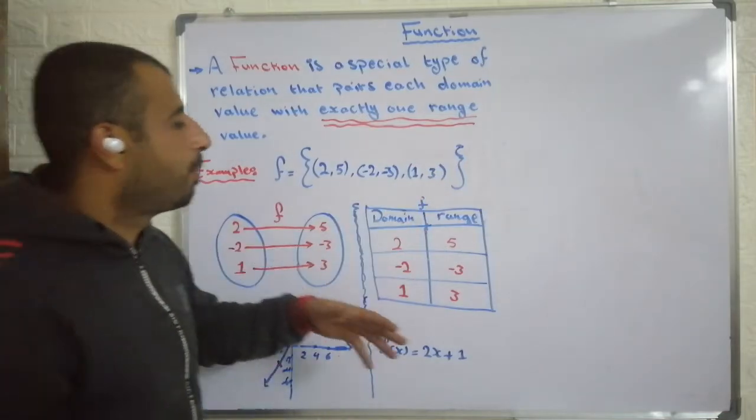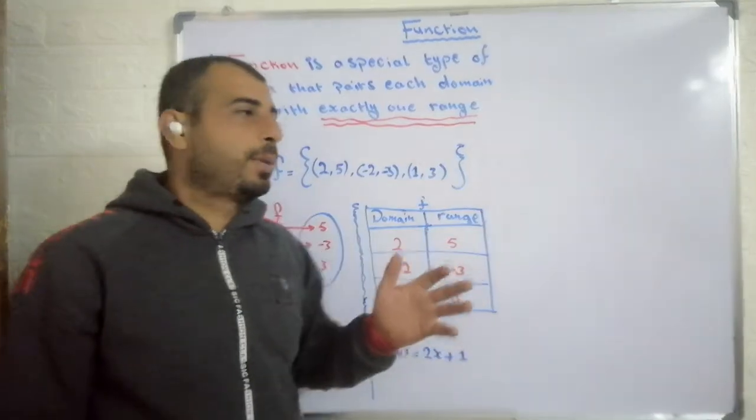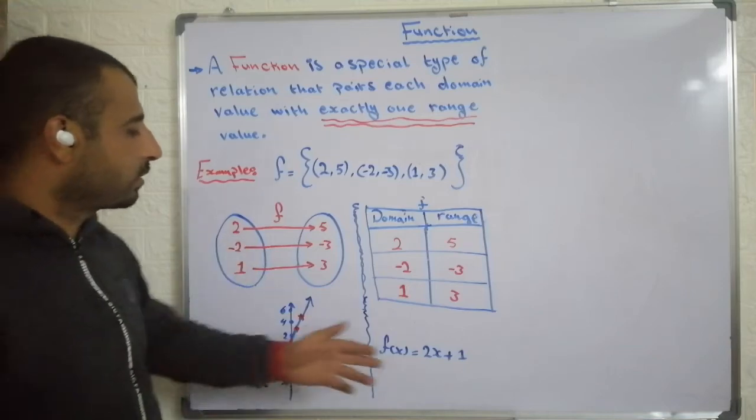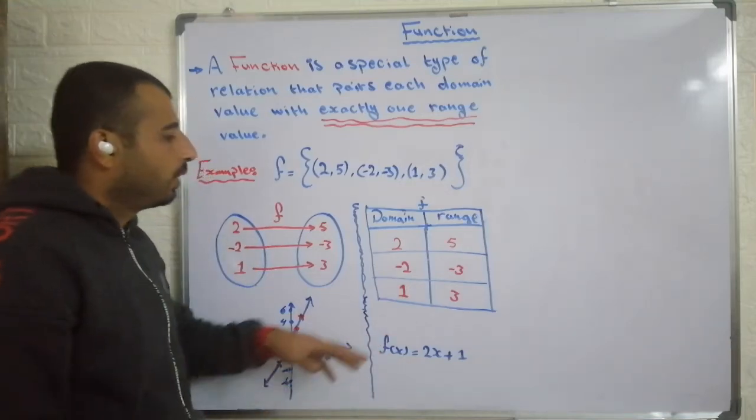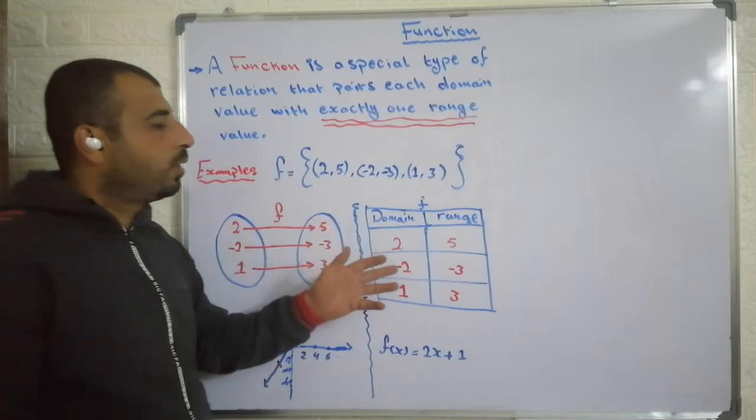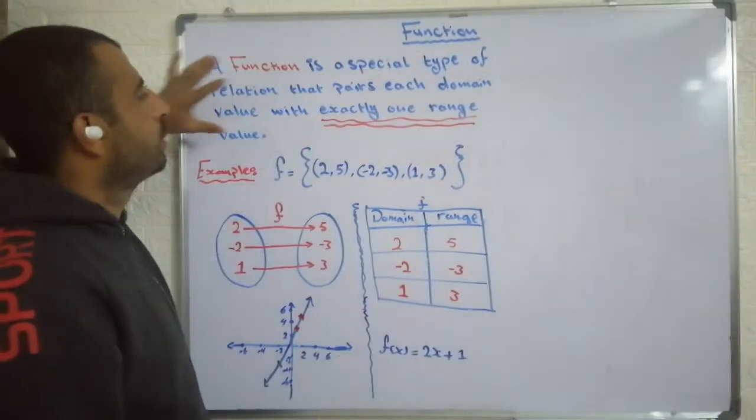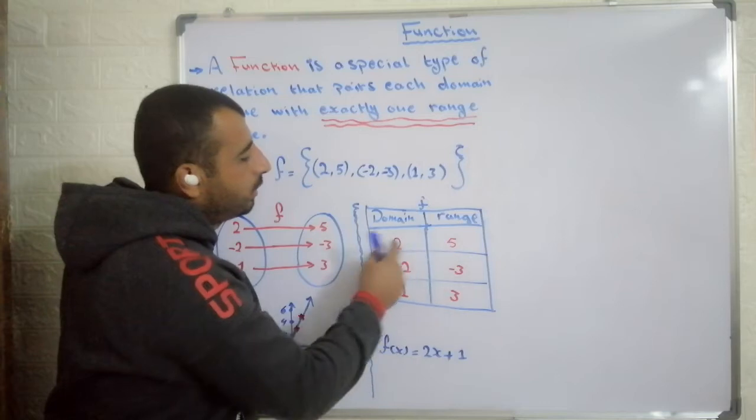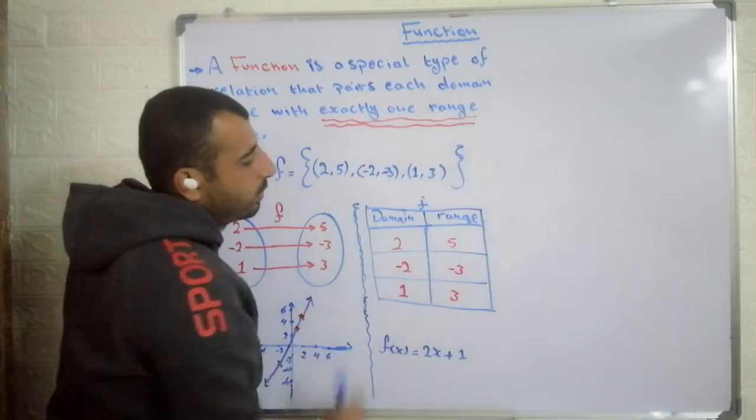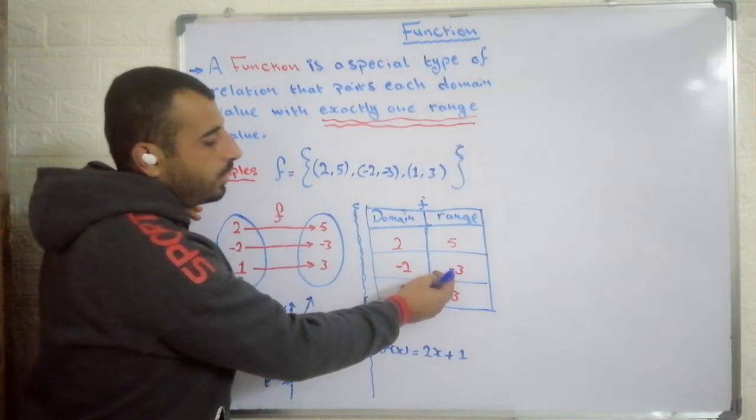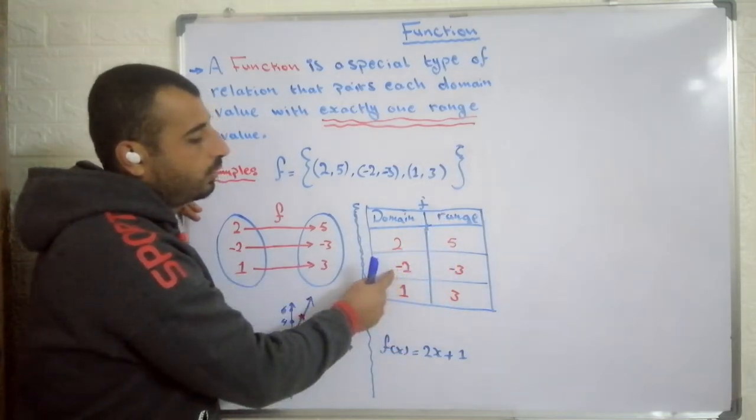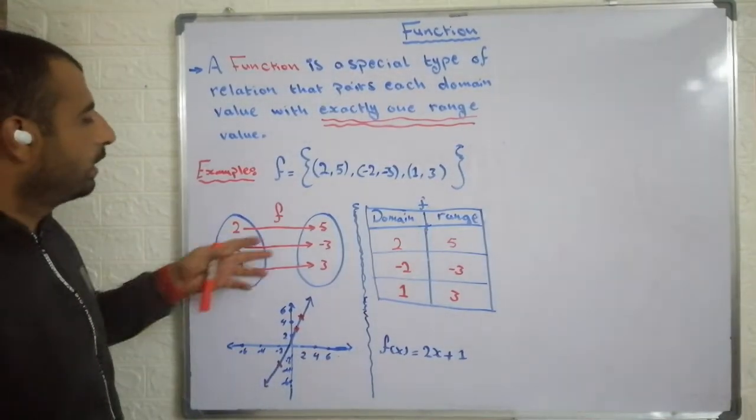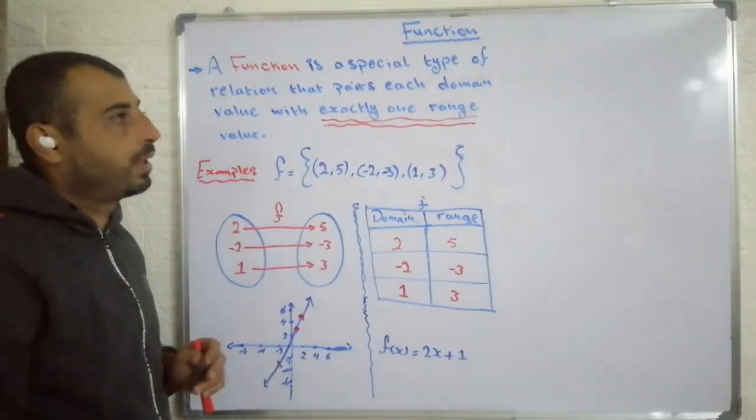And if I represent it in any of the ways to represent a relation, tables or mappings or rules or the graph, in all of them we will find that my definition is applied, where 2 is just related with 5. There is no other number related to 2 from the range. And -2 is just related with -3. There is no other number related to -2 except -3. Same way here, 2, -2, and 1, every one of these numbers is related with one number.